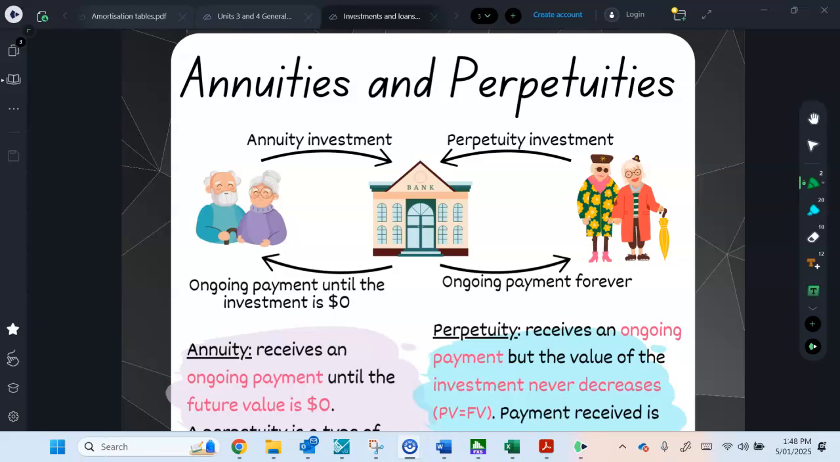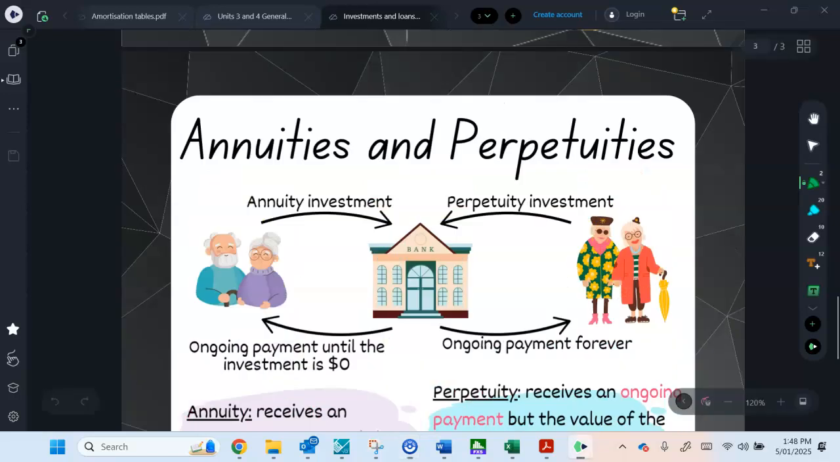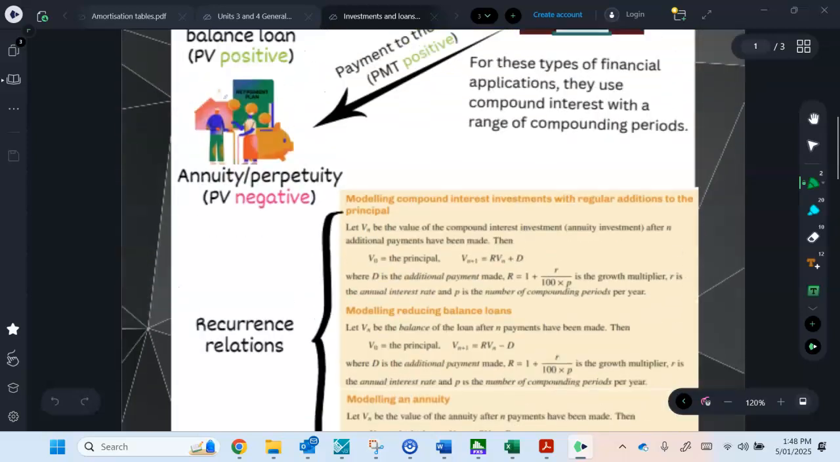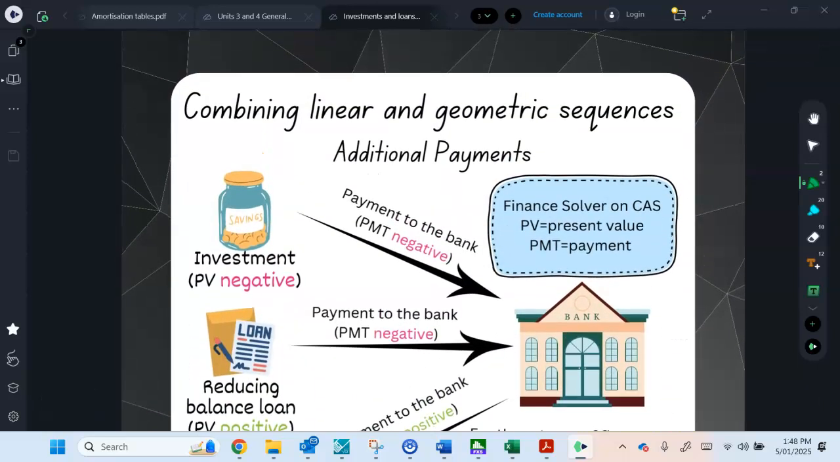Everyone. In this video we're going to look at annuities and perpetuities. So just remember, perpetuities are just an example of an annuity, nothing completely different, just slightly different. So I might scroll back up to why we're covering these here, because we do combine linear and geometric sequences